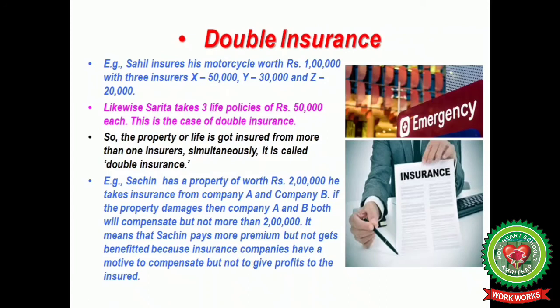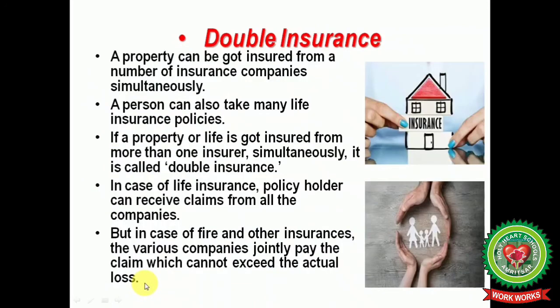So it means that Sachin pays more premium but does not get benefited, because insurance companies have a motive to compensate but not to give profits to the insured. So a property can be insured with a number of insurance companies simultaneously. A person can also take many life insurance policies. If a property or life is insured from more than one insurer simultaneously, it is called double insurance.